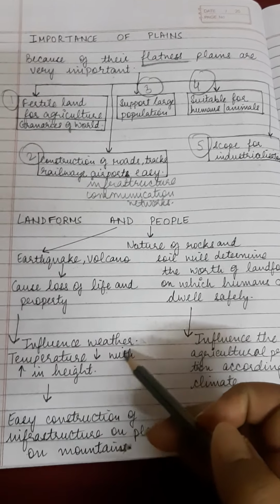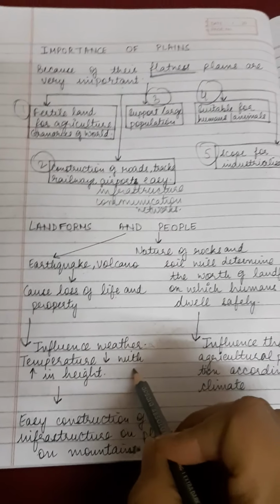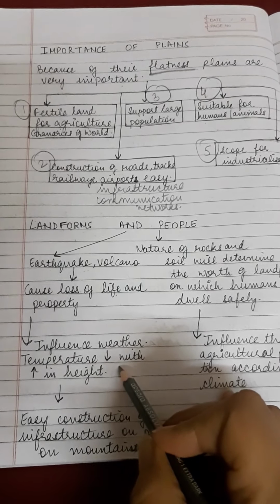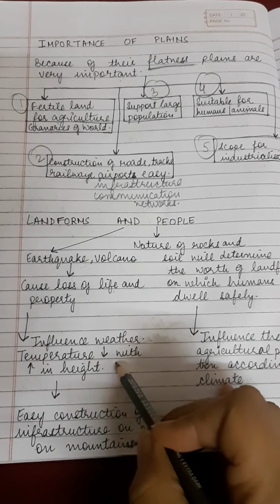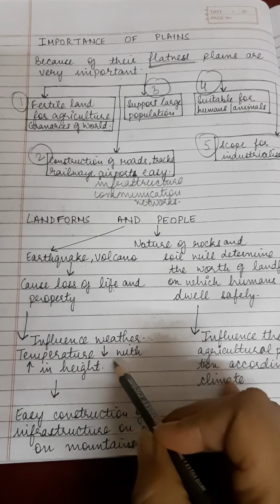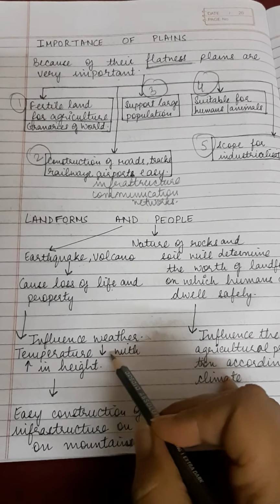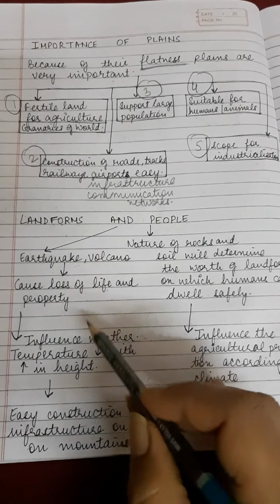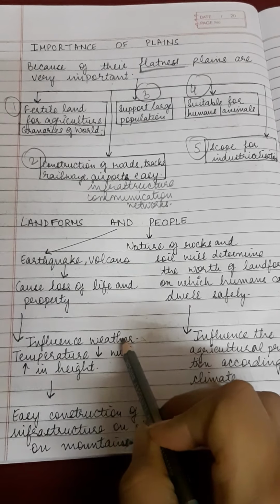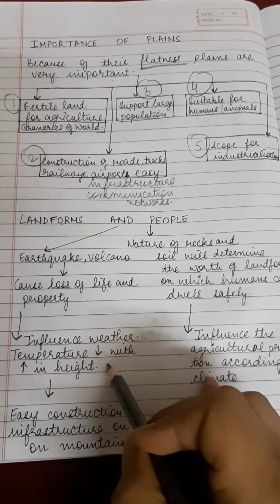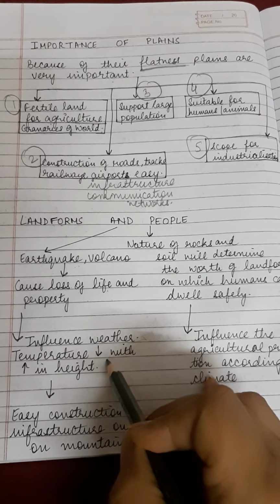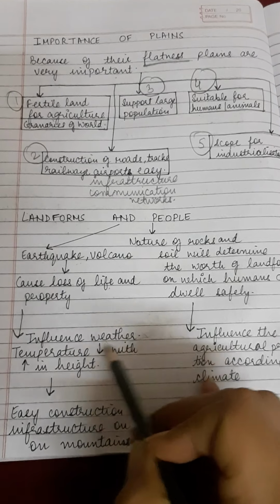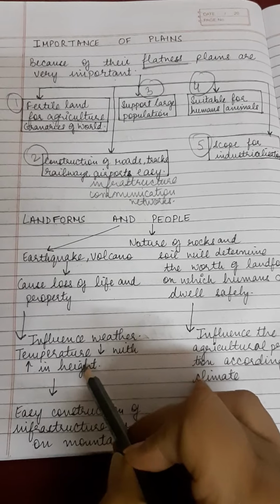Next, we can also say that landforms influence weather. As you all know, children, when we go higher up on the hills like Shimla, Manali, the temperature there is very low. We feel very nice when we go in the summer break to the mountains. So we can say that landforms influence the weather of a place. Plains are relatively warmer and mountains are a cooler place. So we can say that temperature decreases with increase in height.